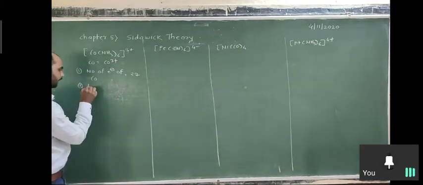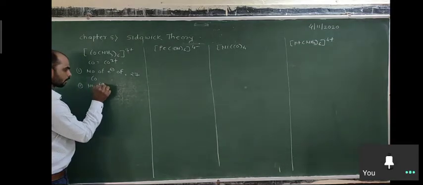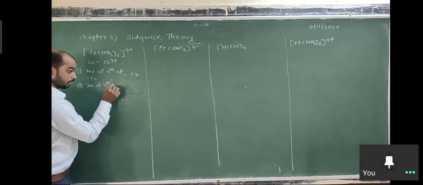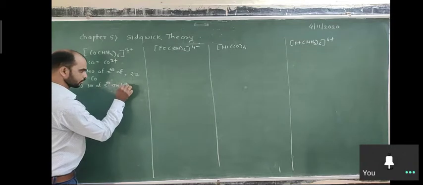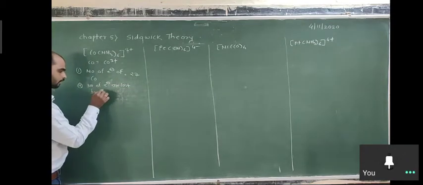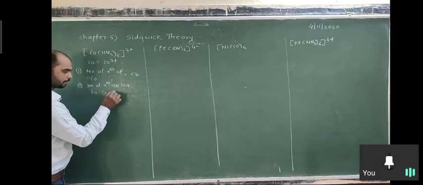So here write the number of electrons lost by the Co atom.